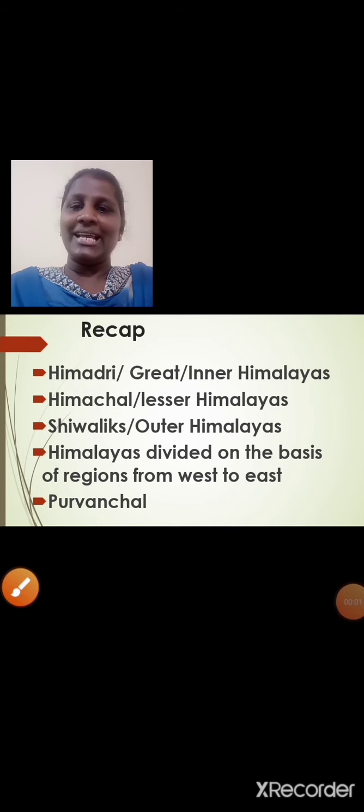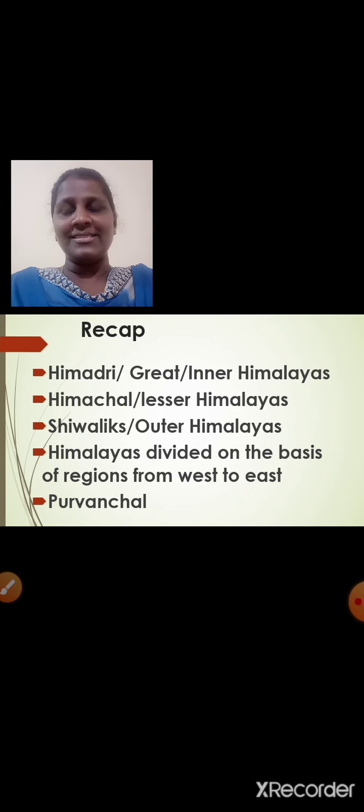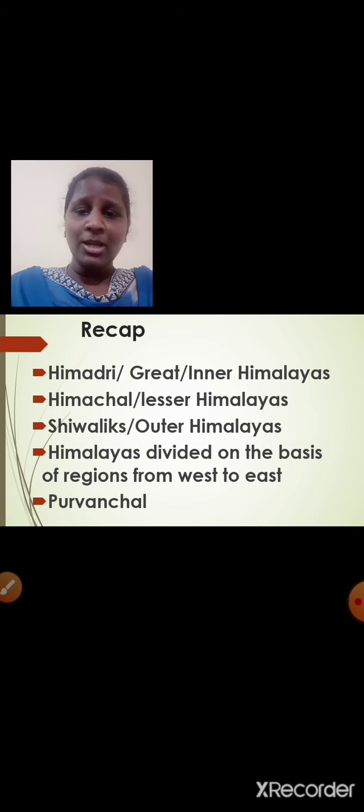Let us do the recap now. We have learnt about Himadri, which is also called as Great or Inner Himalayas. We have learnt about Himachal, which is also known as Lesser Himalayas. We have learnt about the Shivaliks, which is also called as Outer Himalayas. Okay, we have also seen the Himalayas divided on the basis of regions from west to east. Okay, we have also learnt about the Purvanchal Himalayas. I hope you all have understood the topics covered today.